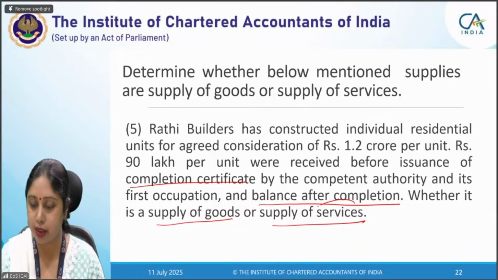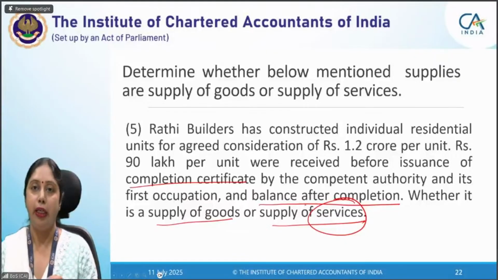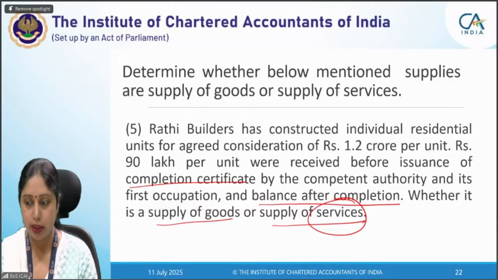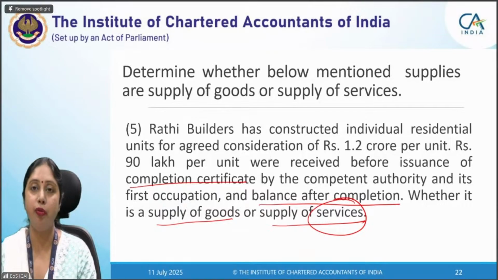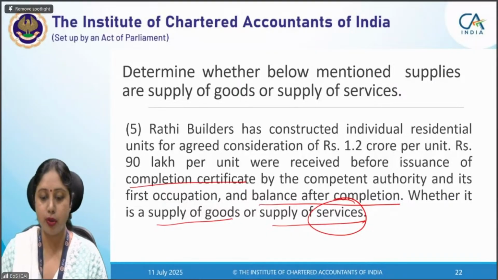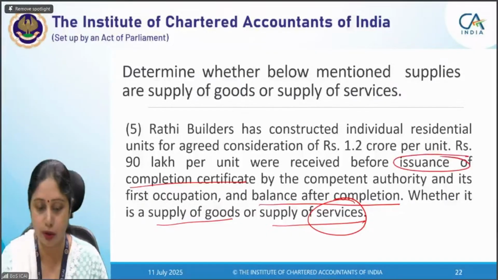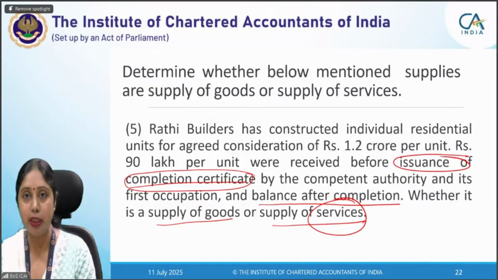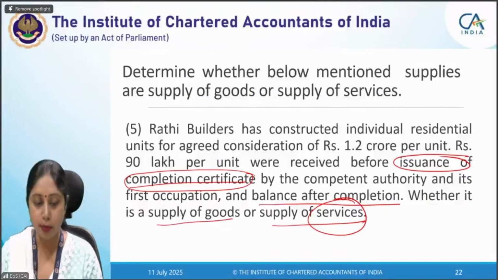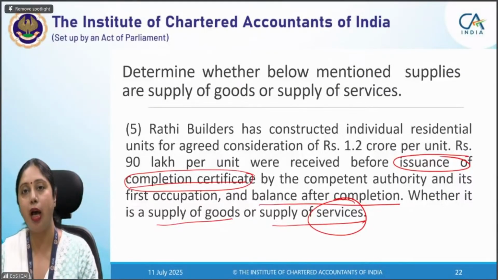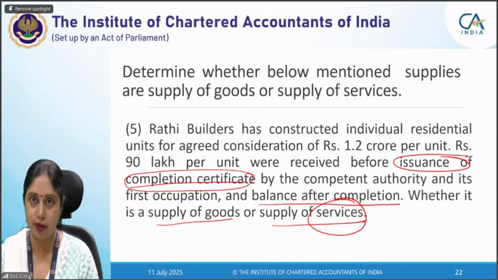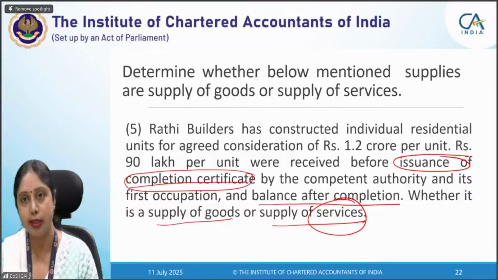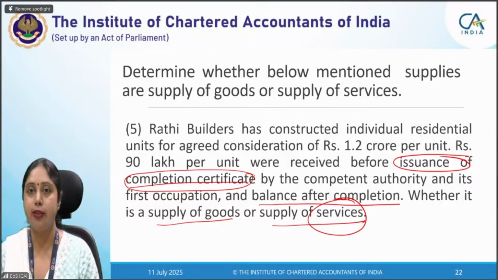Why is it a supply of service, and which service? Construction service. In case any immovable property is being transferred to a person, and some of the consideration is received before the issuance of the completion certificate, then basically this is the important event: issuance of the completion certificate. If some consideration is given before the completion certificate and some consideration is given after, then it becomes construction service. It is a supply, and it is a supply of service. That is construction service. This is what Schedule 2 tells.